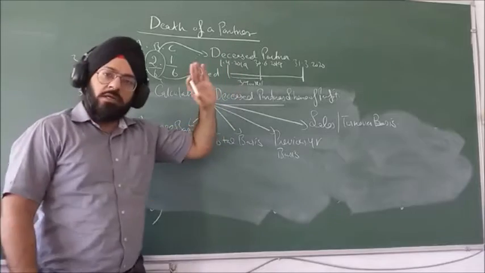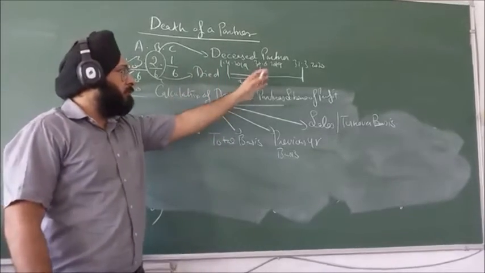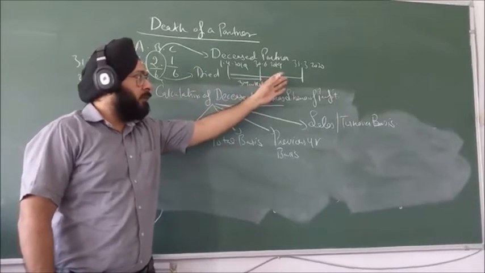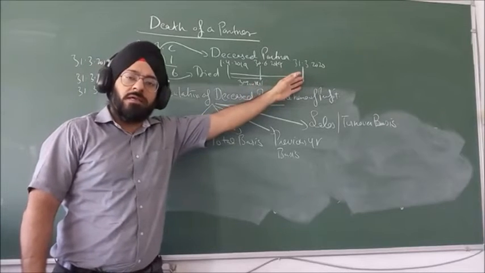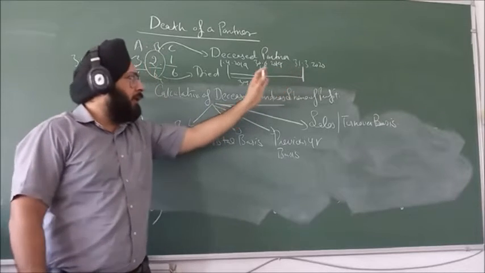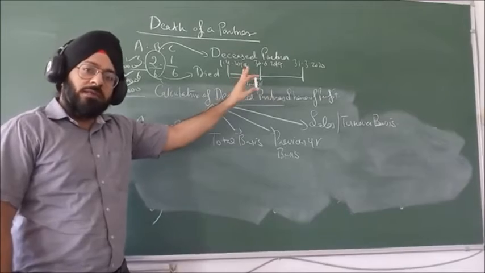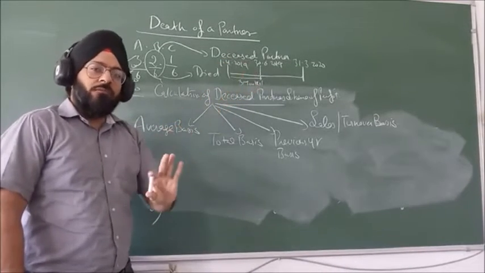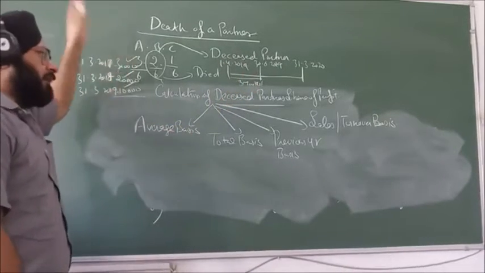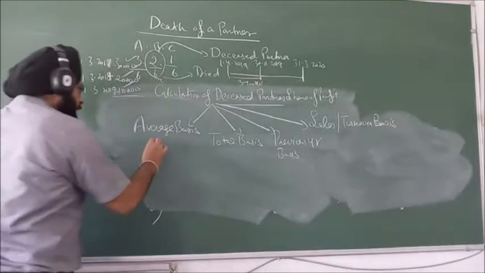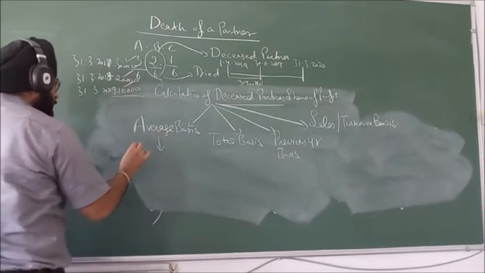Point to be noted: why can we not give him profit for this year? Because profit will be calculated at the end of the year, but he died on 30th June. So we will give him an option that we will give you profit on the basis of average profit of previous 3 years. Right?